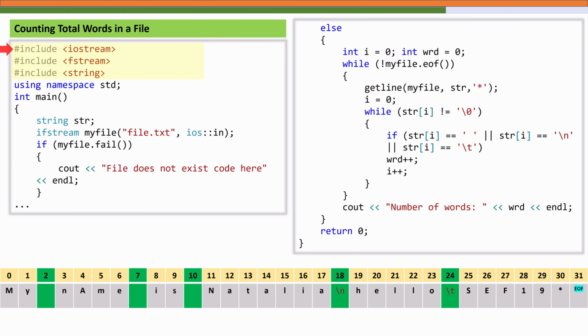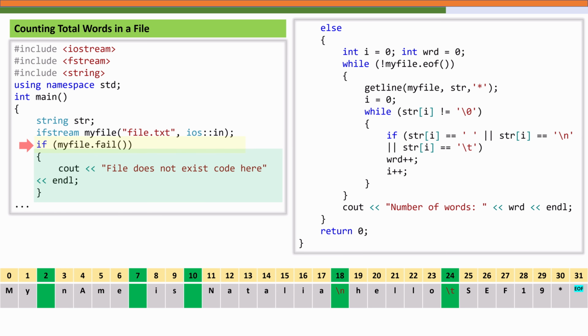We start with including the required headers: iostream for console input and output, fstream for file handling, and string, because we will be reading entire lines as strings. Then we create an input file stream, myFile, and open file.txt in input mode using the scope resolution operator and in. The first check we perform is important. We test whether the file exists by calling the fail function. If it returns true, we print a message saying that the file doesn't exist and skip the rest of the code. So this prevents runtime errors when we try to read maybe a non-existent file.